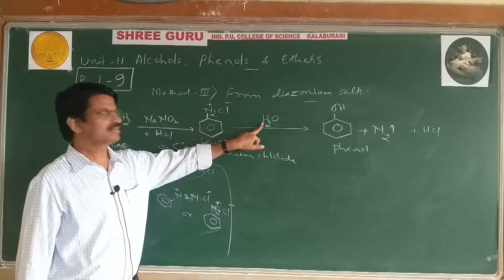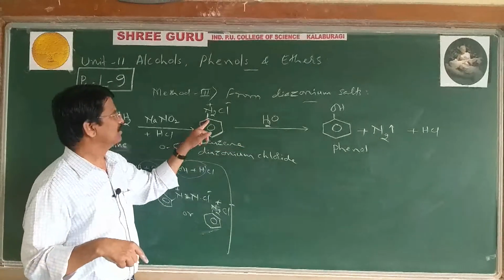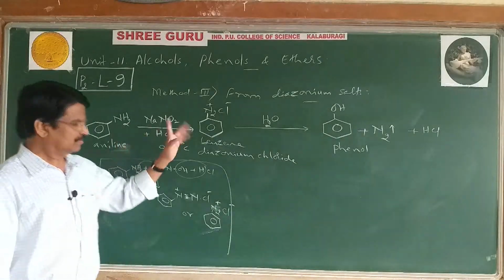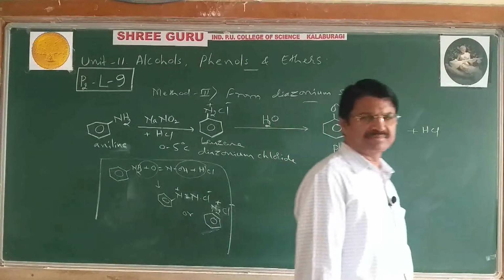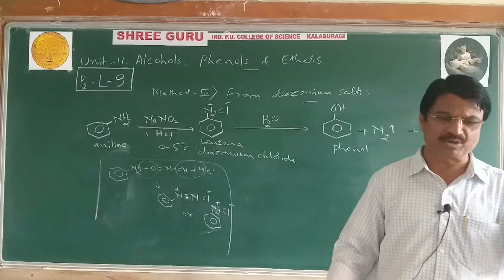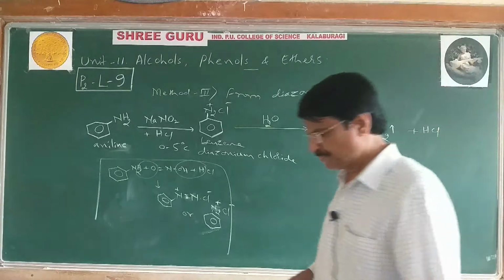H plus of water goes to Cl minus to form HCl, the OH ion of water attacks on the ring, and this N2 gas goes out. Yes, this is a method of preparation of phenol from diazonium salt, and this process is said to be hydrolysis. Means hydrolysis of diazonium salt can give phenol. Answer is phenol. Okay.